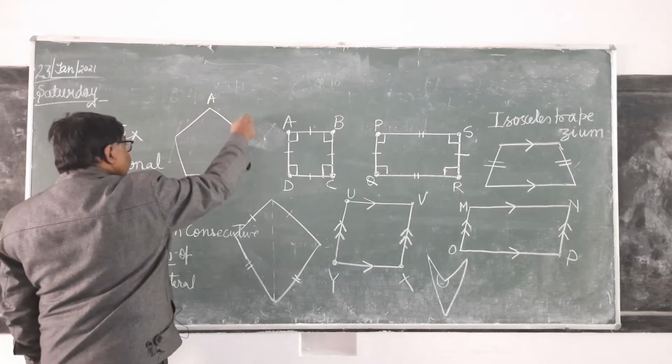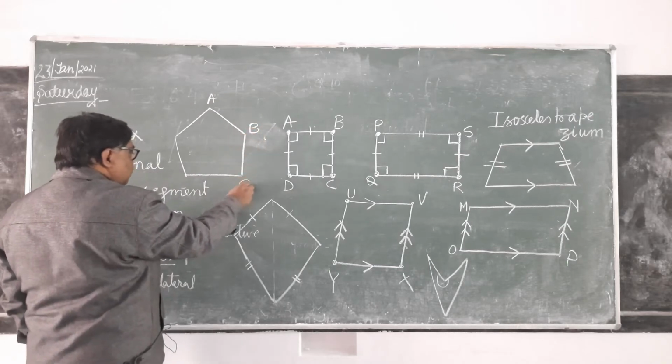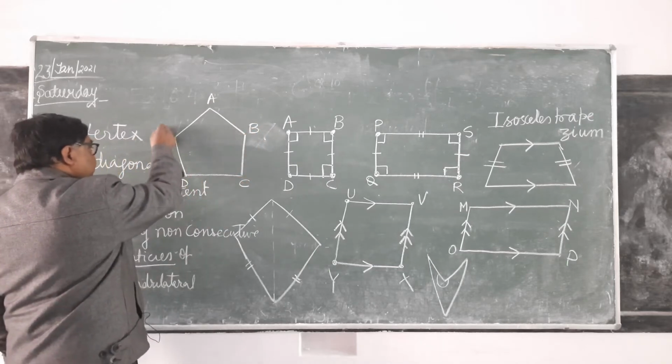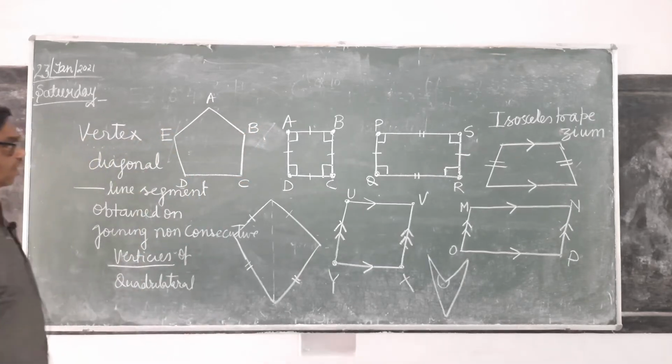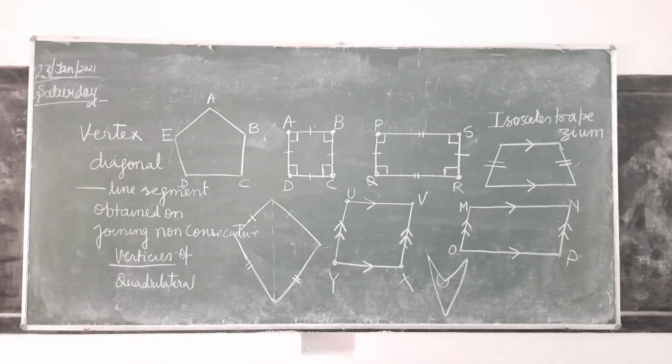Here you can tell me. Though it is not a quadrilateral, here it is not a quadrilateral. A and B, consecutive or not? Yes, sir. They are consecutive. A and C? No, sir. Not consecutive. A and D? Not consecutive. A and E? Yes, sir. A and E are consecutive.